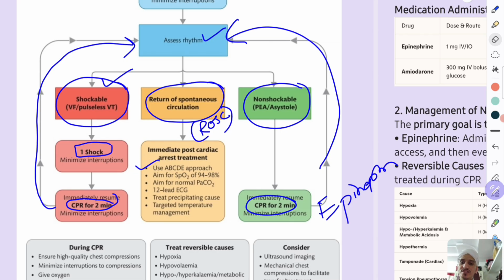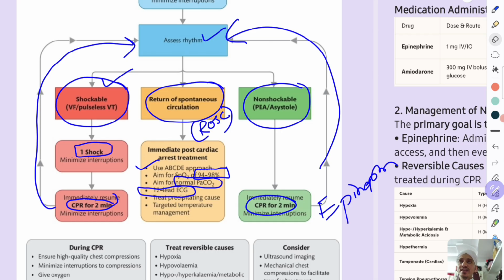Use the ABCDE approach: maintain the airway, breathing, circulation, disability, exposure. Aim for saturation to be maintained at 94 to 98%, and aim for normal PaCO2, no permissive hypercapnia or anything like that, which is used in ARDS. So saturation should be 94 to 98%, with normal PaCO2.